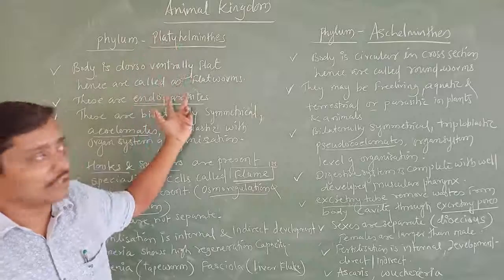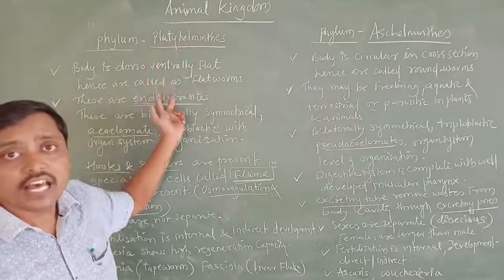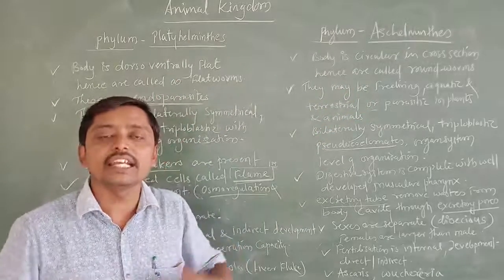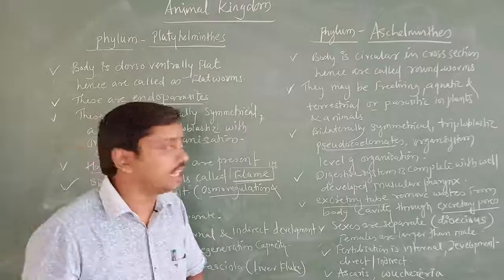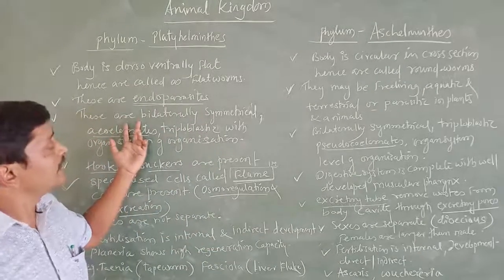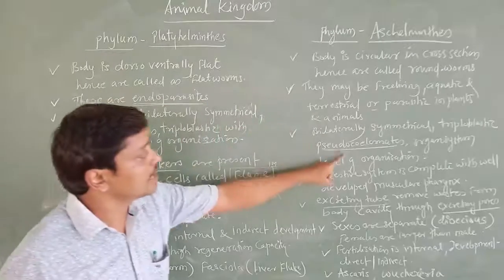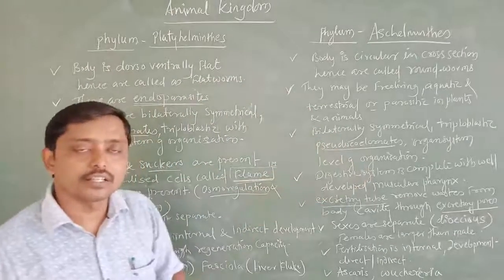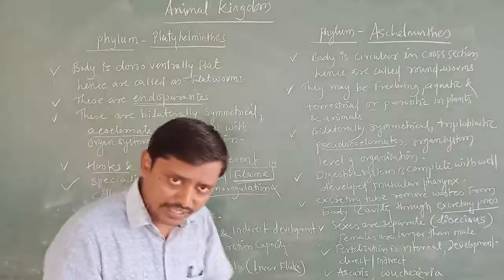Platyhelminthes in the sense flatworm. Aschelminthes in the sense roundworm. Platyhelminthes are endoparasites. Aschelminthes are what? Free living aquatic or terrestrial, or parasitic in form, parasites in plants and animals. Next, these are bilaterally symmetrical. Those are also bilaterally symmetrical. These are acoelomates. These are pseudocoelomates. These are triploblastic. Aschelminthes are also triploblastic. Organ system level of organization in the same way.